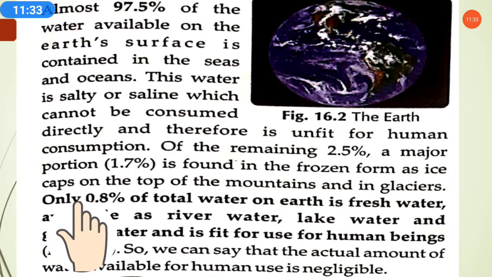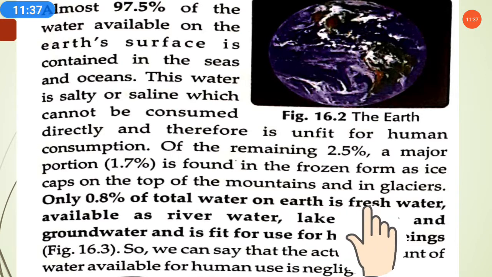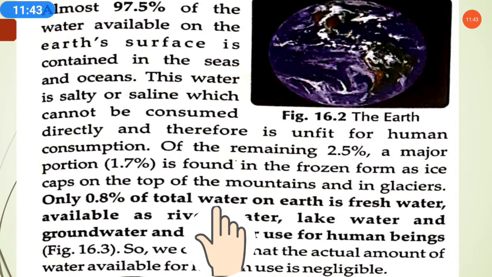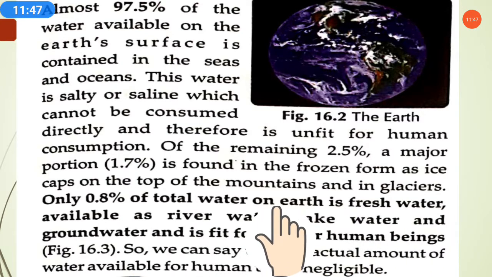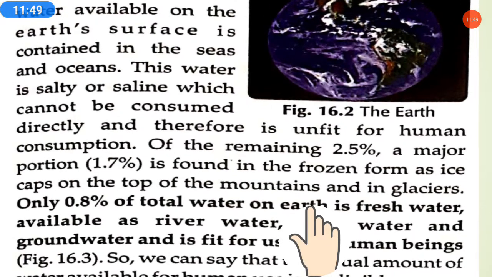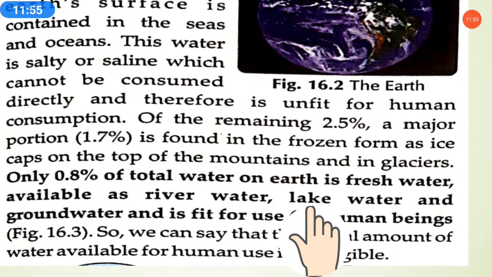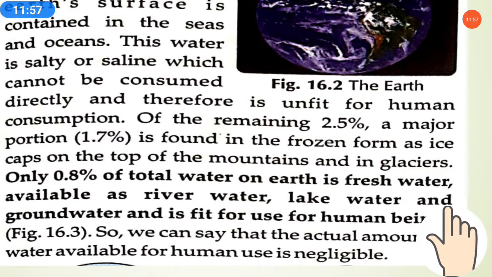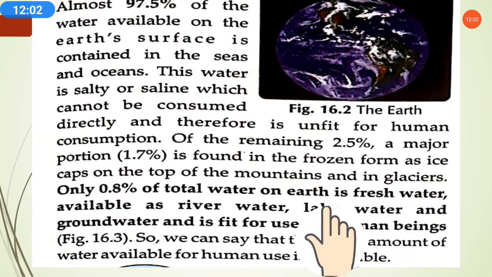Now out of 2.5%, 1.7%, the major portion, has already gone. How much is left? Only 0.8% of the total water on earth is fresh water. How much fresh water do we have which we can use directly? 0.8%. It is available as river water, lake water and groundwater, and it is fit for human beings. We can directly consume it.